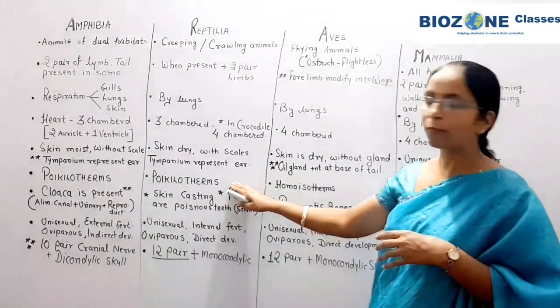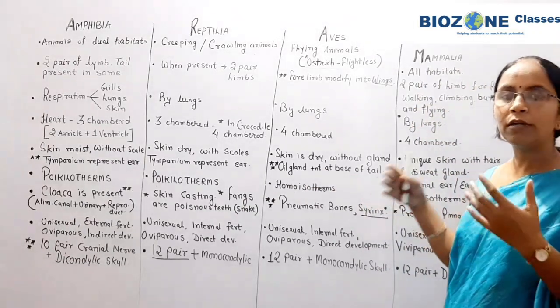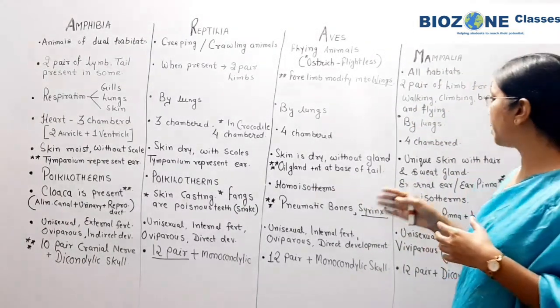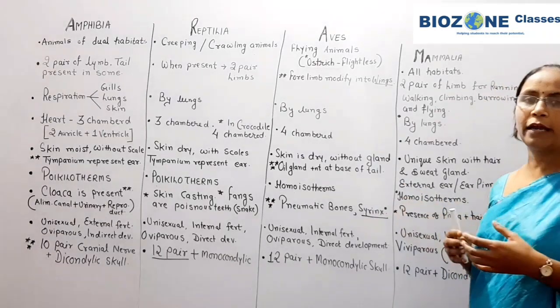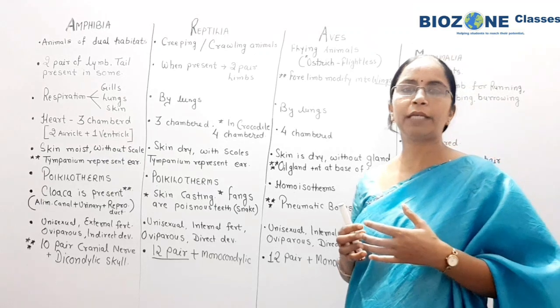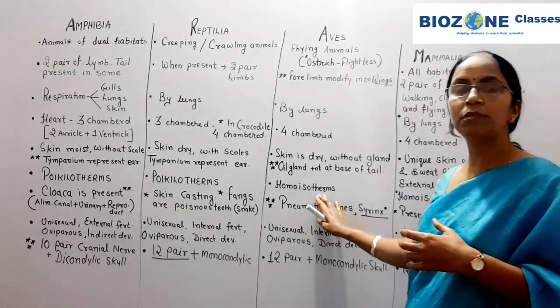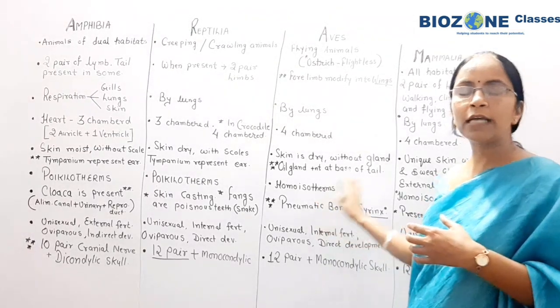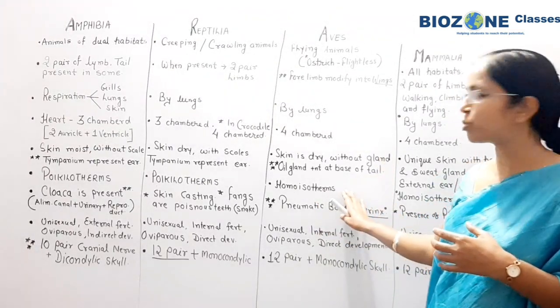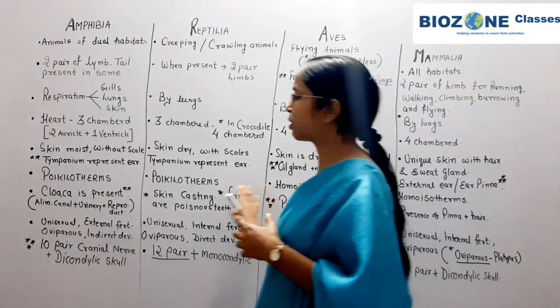Secondly, reptiles are poikilotherms. But when we come towards the aves and mammals, in common terms you say that birds and mammals are warm-blooded animals. Why are they warm-blooded? Because they maintain their body temperature at a constant, and because of that, in normal terms we are saying the aves as well as mammals are homeotherms. So that part also you remember in terms of temperature control.